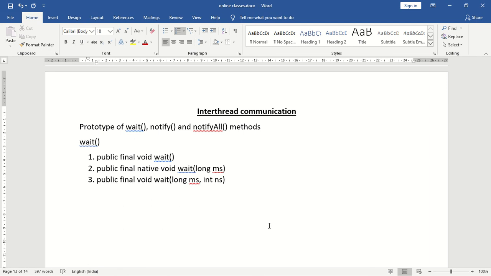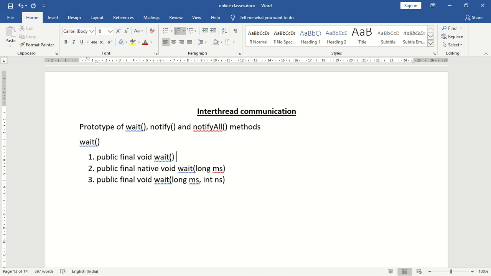So next, if a thread is waiting, there might be a chance of some other thread interrupting the waiting thread, right? So all the wait methods should compulsorily handle interrupted exception. InterruptedException is a checked exception, so compulsorily we should handle it by using try catch or by using throws keyword.